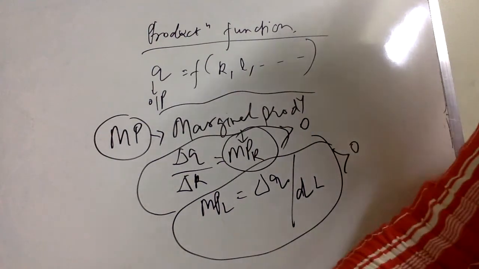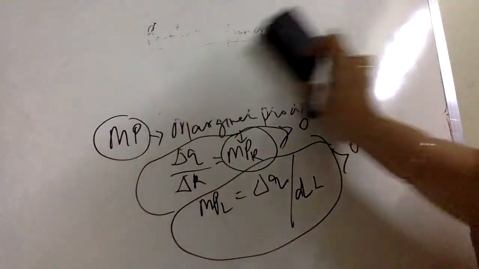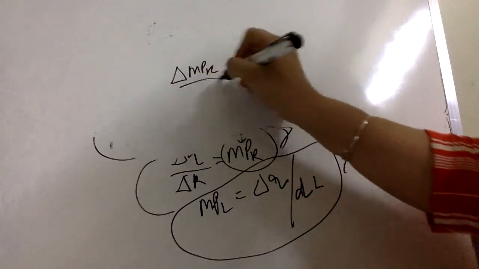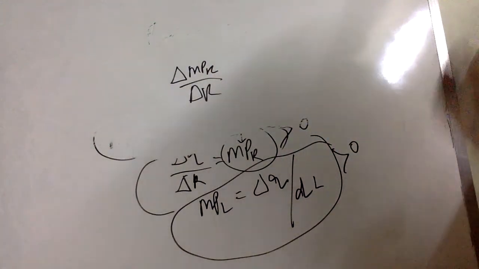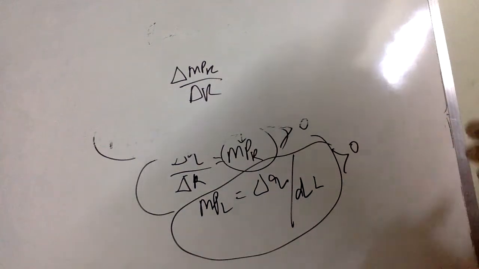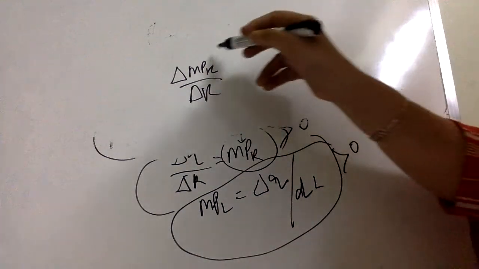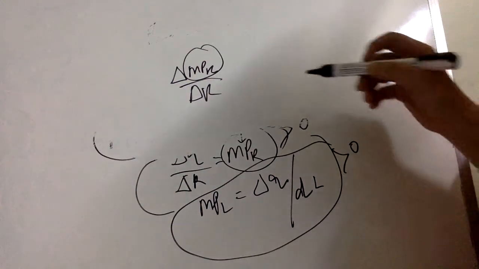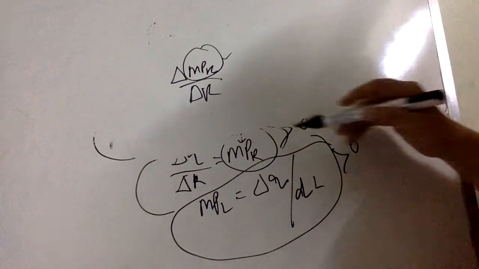when we talk about additional productivity, is a positive number. But if we take further differentiation of marginal productivity, which means if I change marginal productivity of capital with respect to further change in capital, then what it means is, at what rate is marginal productivity changing with respect to the change in capital.